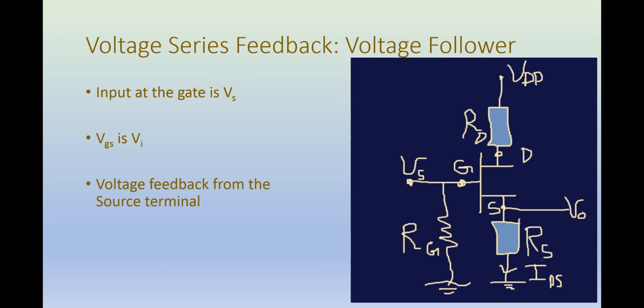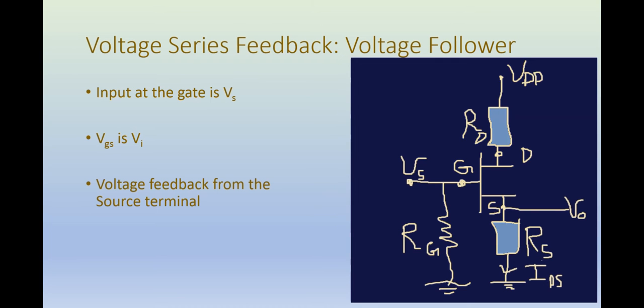Now the actual voltage which determines the output of the FET is the voltage between the gate and source terminal, as is the case with most of the FET circuits. So therefore VGS is Vi.